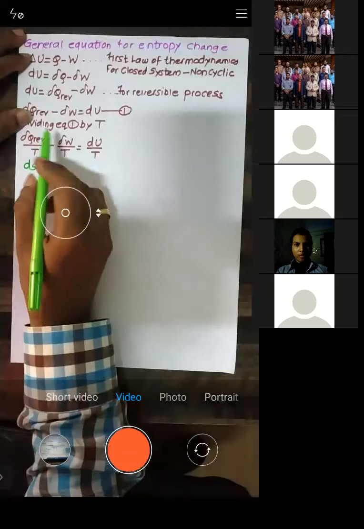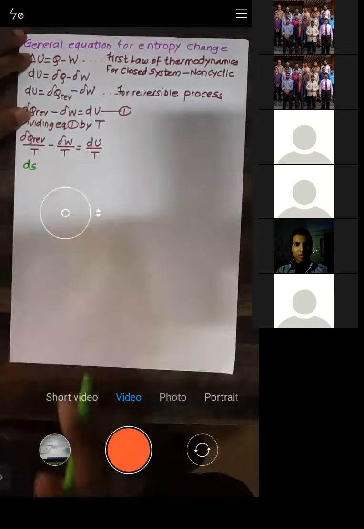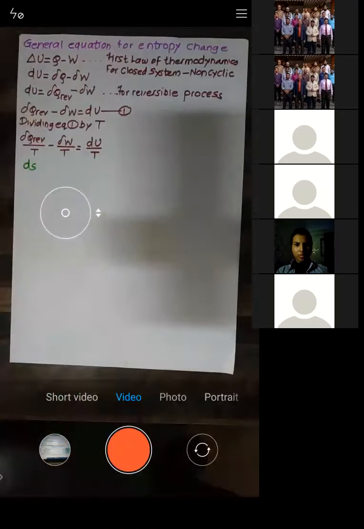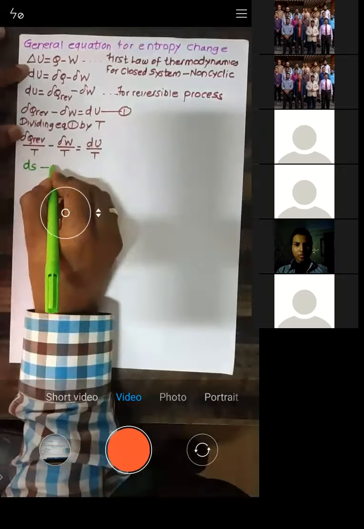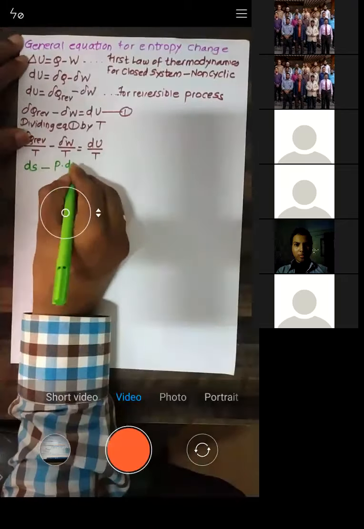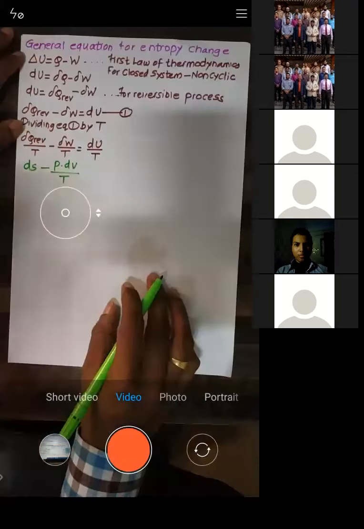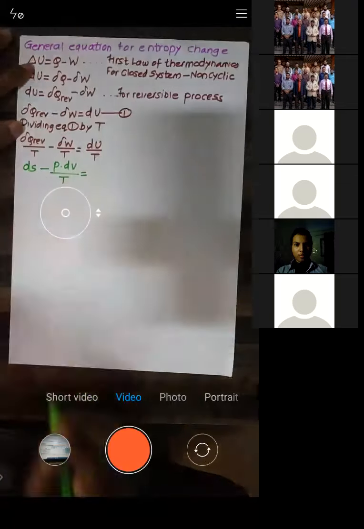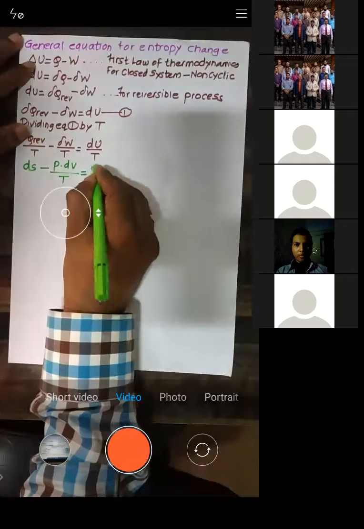This we have already seen. Del Q reversible by T is nothing but dS. Minus, now remember, what is del W? Del W is nothing but PdV. Yes or no? Del W is nothing but PdV upon temperature T, is equal to dU. I'll just keep it like dU by T.